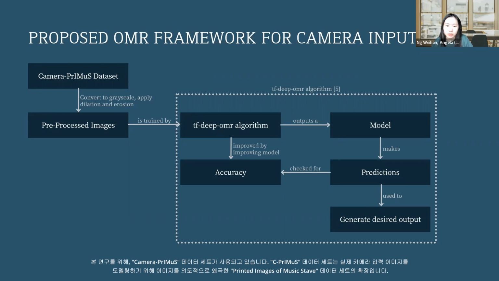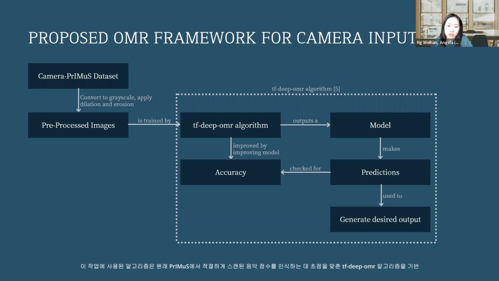In this study, the camera PrIMuS dataset is being used. The Camera PrIMuS dataset is an extension of the printed images of musical staves dataset, which has deliberately distorted images to model real-life camera input images. The algorithm used for this work is based on the TF-deep OMR algorithm, which originally focused on the recognition of properly scanned music scores from PrIMuS. This work, however, focused on training the algorithm to accurately predict the pitches and rhythms from the camera input distorted or noisy images. As for the TF-deep OMR algorithm, the process in which the model is built is as follows.